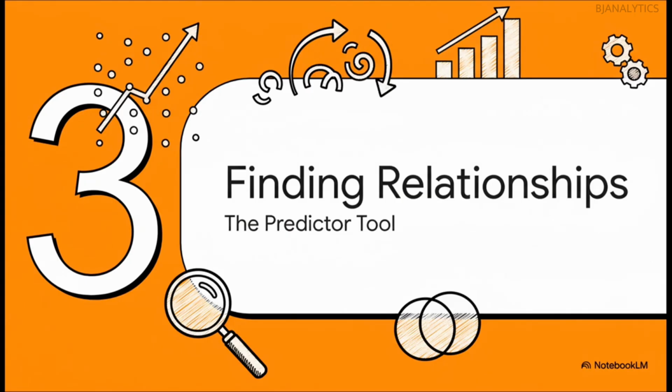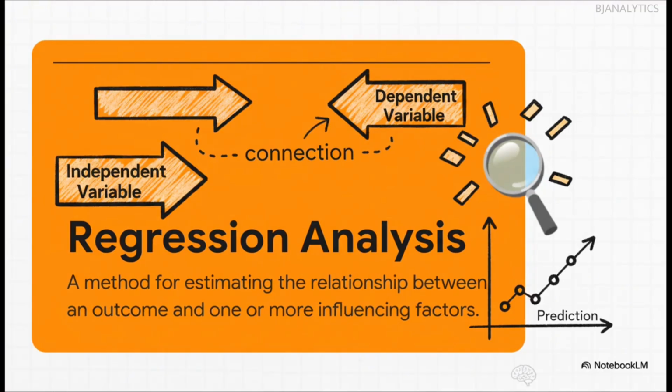Okay, time to grab our second tool. This one is regression analysis, and we're going to call it our predictor tool. See, this tool is less about sorting and more about finding trends, spotting patterns, and figuring out the strength of different relationships. Now, I know that sounds a little technical, but the idea is actually super simple. We're just trying to figure out how one thing changes when another thing changes. It's kind of like a seesaw. If one side goes up, what happens to the other? It's all about finding those connections so we can make predictions.